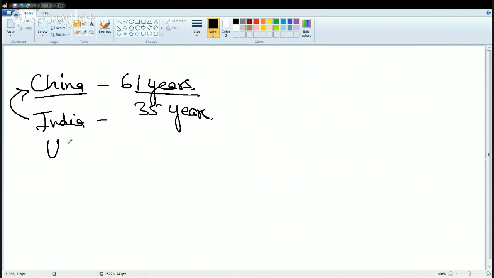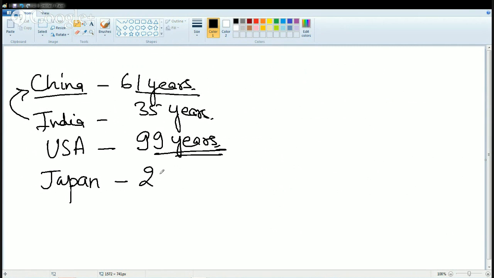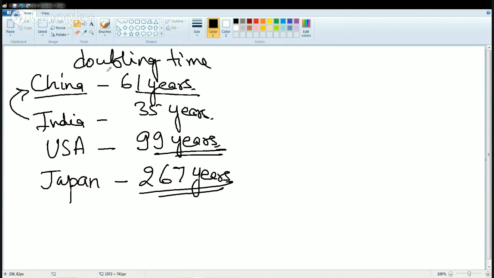The next country here is the United States of America. The doubling time is 99 years. That means in 99 years the population of the United States would double. Then the next is Japan, which is a very interesting case. The doubling time is interestingly 267 years. That means after 267 years the population of Japan would double. So this is one important term that we need to understand while understanding the growth in population. So the first concept we took here was doubling time.